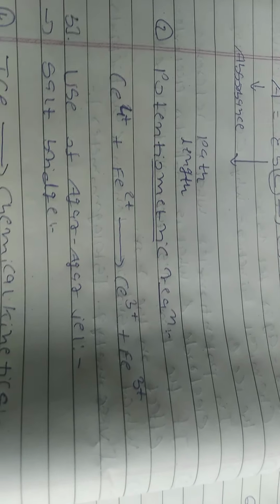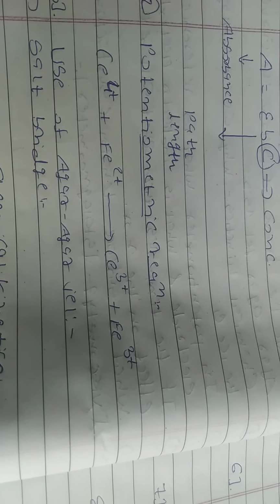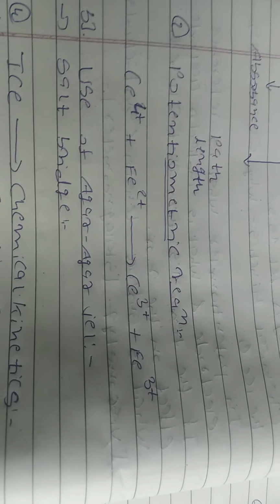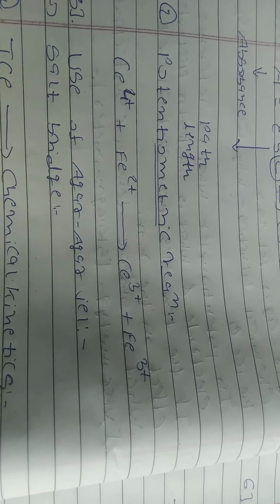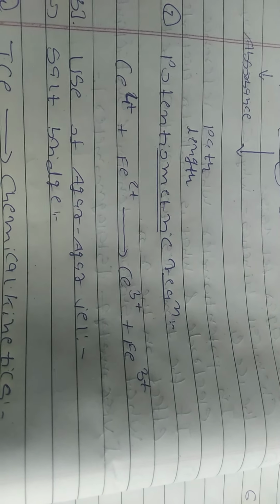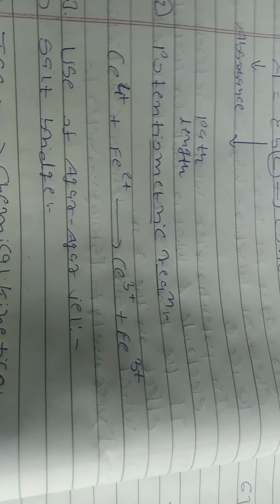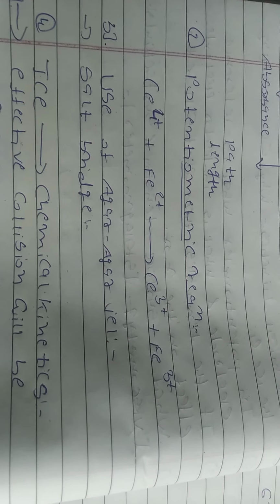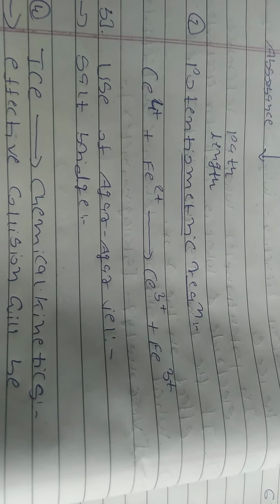Now second question, which kind of reaction is observed in potentiometric titration. Here the reaction is given as below: Ce+4 plus Fe+2 gives Ce+3 plus Fe+3. So here cerium Ce+4 is reduced to Ce+3 and Fe+2 is oxidized to Fe+3. Third question, use of agar-agar gel. So here the use of agar-agar gel is in the salt bridge.